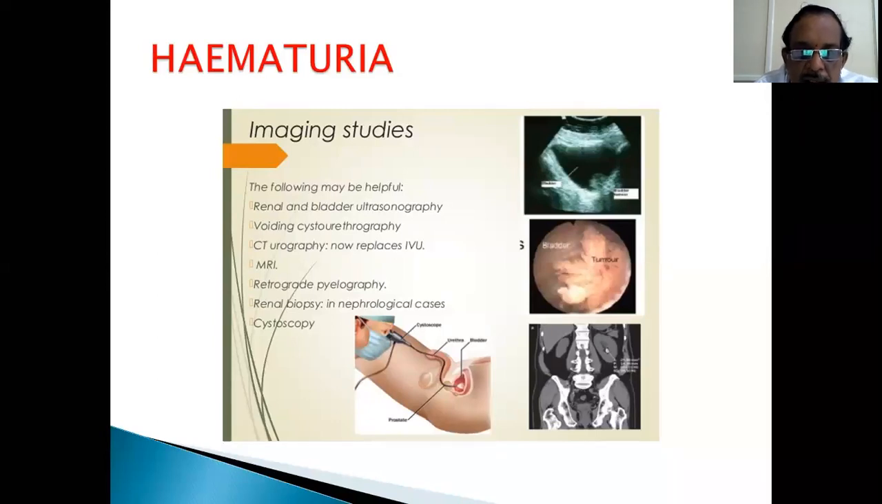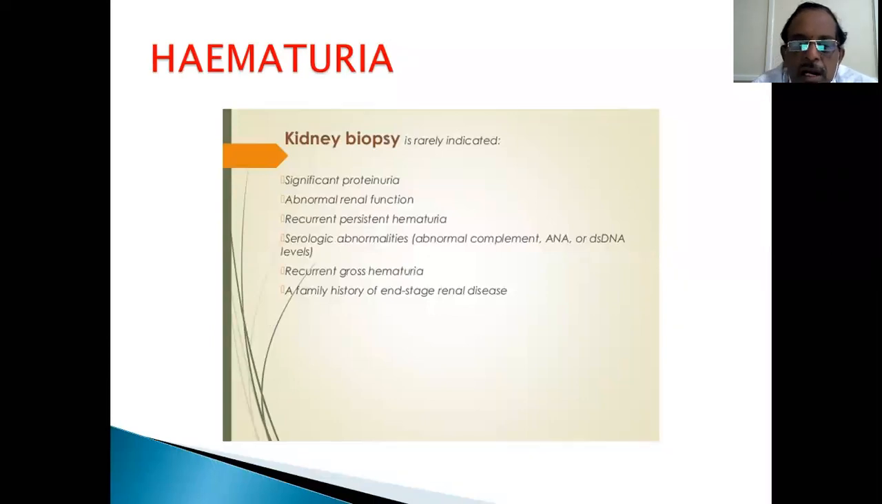Ultrasound examination and cystoscopy, CT scan, voiding cystourethrography, MRI, retrograde pyelography, and ultimately, if it is required, renal biopsy. All these things help you to differentiate between the medical and surgical hematuria and point out the cause of hematuria, by which you can treat. Ultimately, if you cannot come to anything, and there is significant proteinuria associated with hematuria, it points to a renal etiology.